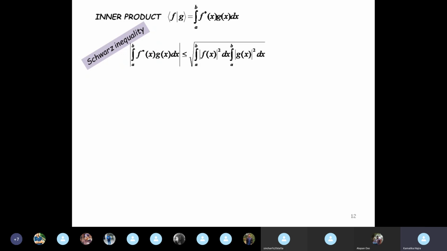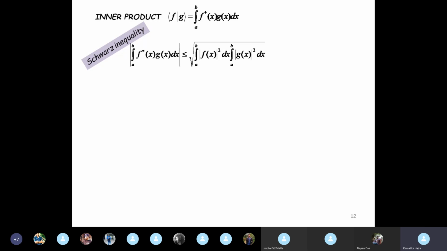Now there is a particular relation called the Schwarz inequality. You just need to know this relation. You don't need to prove it or anything like that. It just tells you that the modulus of this is always less than or equal to the product of the moduli of the individual functions. Okay, nothing much to discuss. This is just a mathematical relation that is used in several